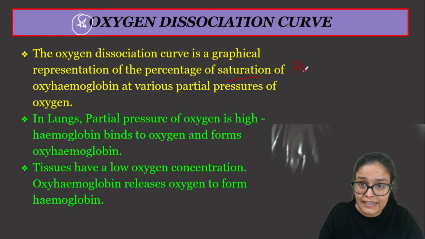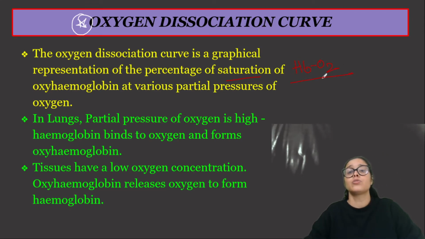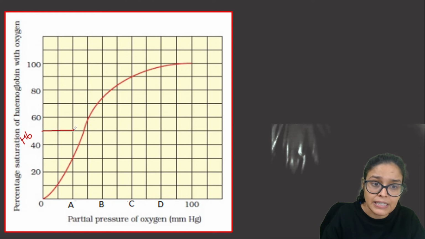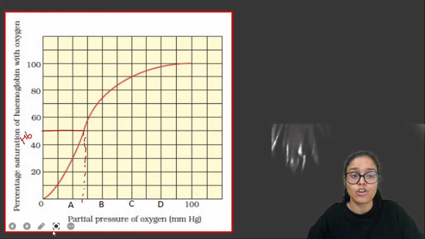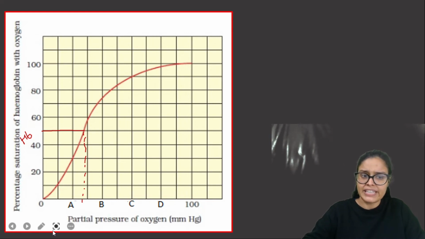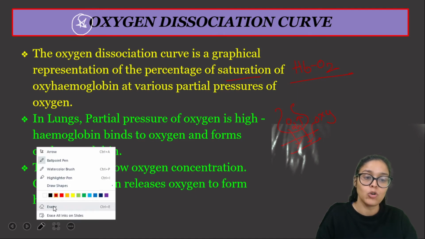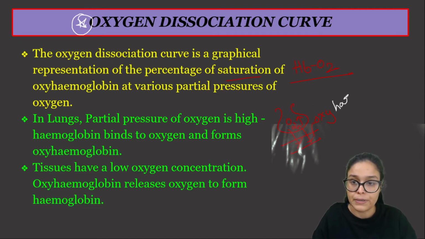तो यहाँ पर हम देखेंगे कि कितना ऑक्सीजन चाहिए होता है यहाँ पर हीमोग्लोबिन को सैचुरेट करने के लिए. तो 50% हीमोग्लोबिन requires this much amount of oxygen, partial pressure of oxygen, to get saturated. That is actually the relationship here. तो अब हम देखने वाले हैं कि in alveoli oxygen is more, and obviously this oxygen would go to the blood and form oxyhemoglobin. यहां पर बनेगा बेटा oxyhemoglobin, means oxygen plus hemoglobin.